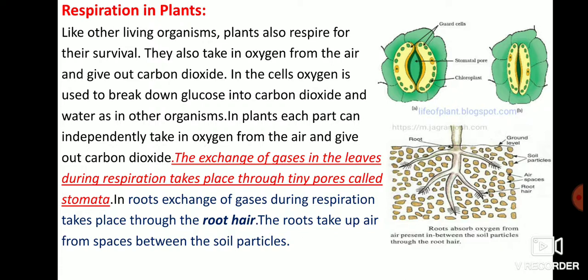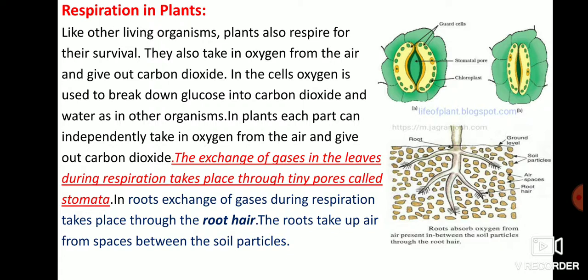So the exchange of gases in the leaves during respiration takes place through tiny pores called stomata. This figure is given: one stoma where the small opening is open, and another stoma where the small opening is closed.